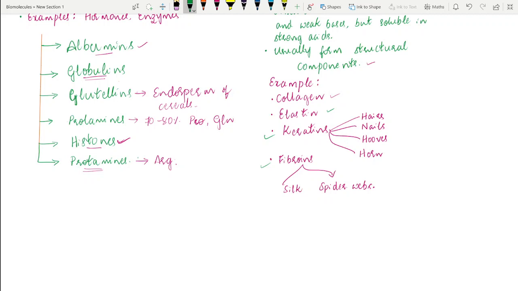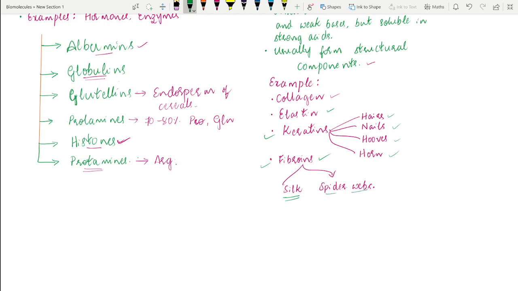The next type of fibrous protein is keratins. These keratins are highly abundant in the hairs, nails, hooves, and horns of animals. Apart from this, fibroins are also examples of fibrous proteins. Fibroins are those present in silk fibers and the proteins present in spider webs.